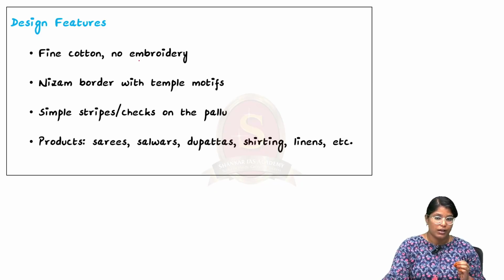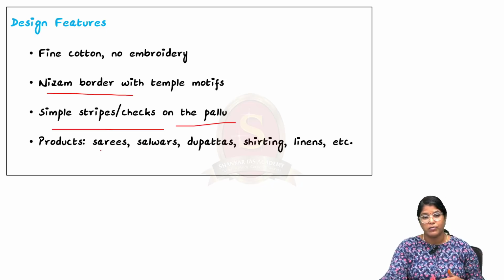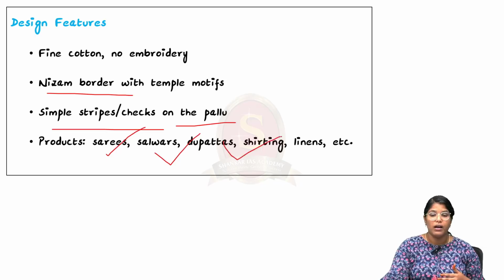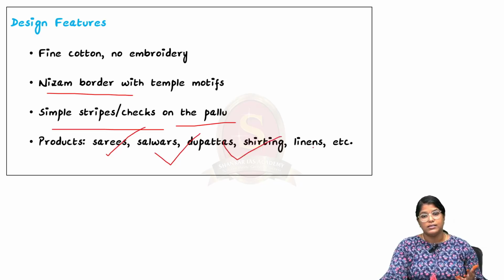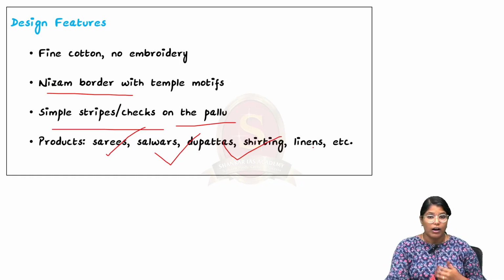Only fine cotton will be used, and a Nizam border with temple motifs, and simple stripes and checks on the pallus will be there. And there is a wide range of products, for example sarees, salwar, dupatta, shirting and linens, made with Mangalagiri handloom textile.